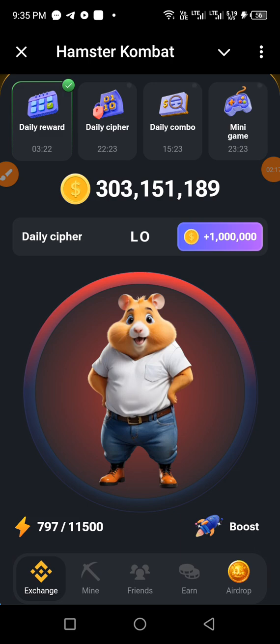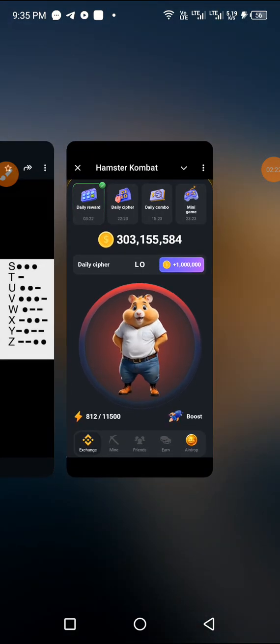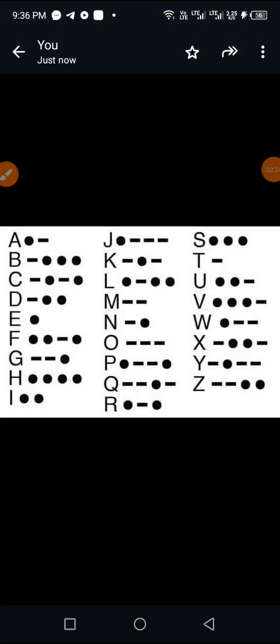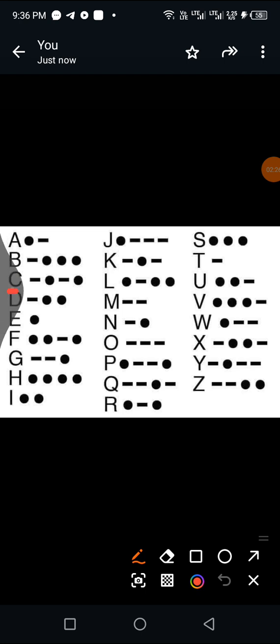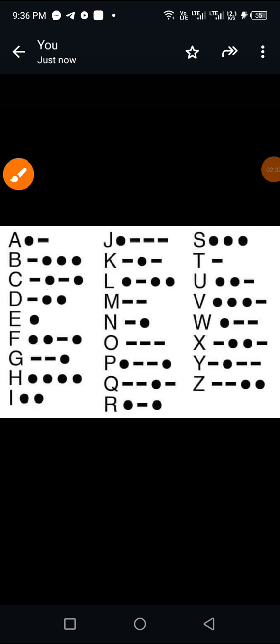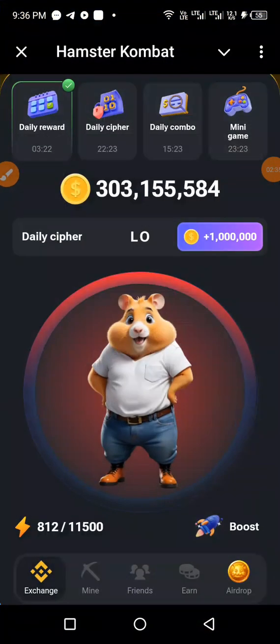The third letter is letter C. And how do we spell letter C? Letter C is spelled as dash dot dash dot. Okay, so we go on and play it. Dash dot dash dot. Right? Letter C. Okay. So we move on to letter K.